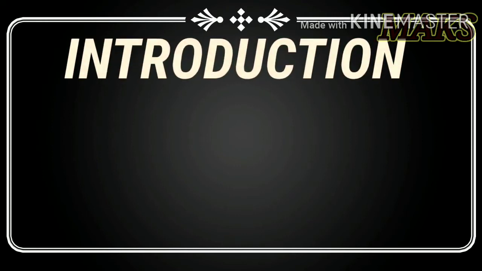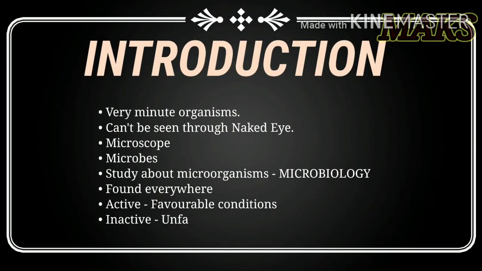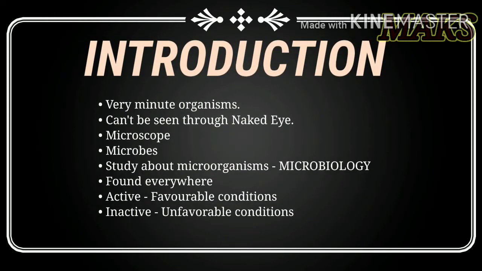What is microorganism? Microorganisms are very minute organisms which cannot be seen with our direct eye. And how can we see them? We can see them with the help of a microscope, and hence they are called microbes. Studying about microorganisms is termed as microbiology.